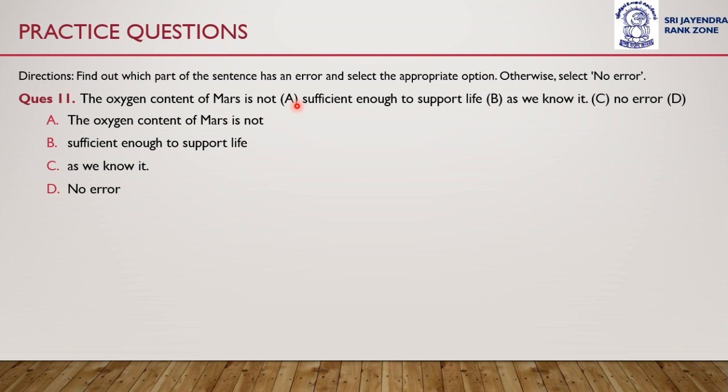Recognize whether the error is in part A, B or C, and if there is no error then mark option D. Read the sentence carefully and try to recognize the error.